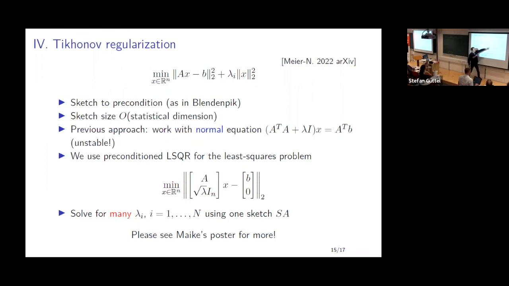They start with the normal equation, which is equivalent to that problem. But then once they do that, we all know that it's unstable. If the matrix A is ill conditioned and lambda is rather small, then this can really hurt your accuracy. So we don't do that.